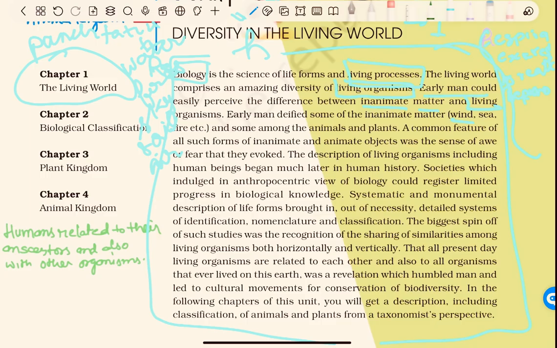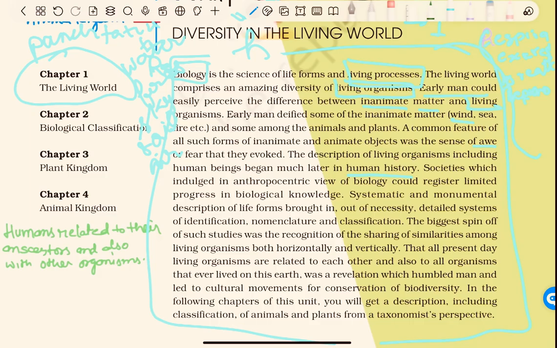These are the 5 basic needs of any living organism. A common feature of all such forms of inanimate and animate objects was a sense of awe or fear that they evoked. The description of living organisms, including human beings, began much later in human history.